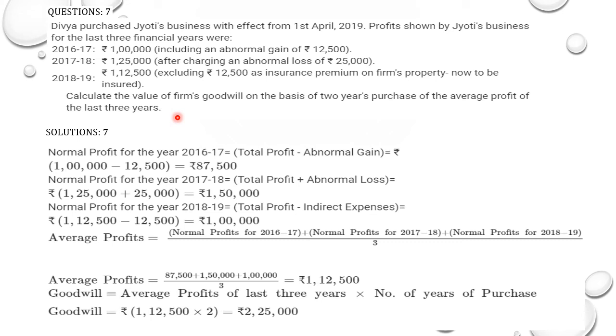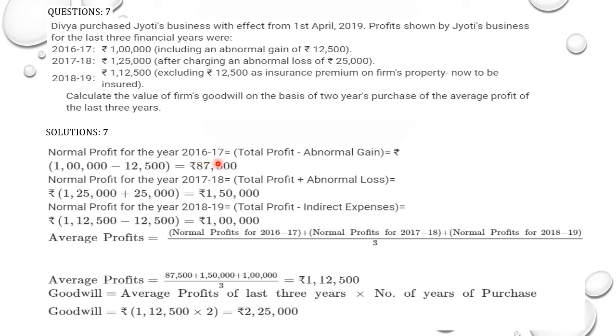The next is normal profit for the year 2018-19. So total profit minus indirect expense. This excludes 12,500 as insurance premium expense, which is said to be an indirect expense, so that has to be deducted. So 1 lakh 12,500 minus 12,500 is 1 lakh. Now the normal profits that I have are 87,500 plus 1,50,000 plus 1 lakh, divided by 3. Average profit I will get